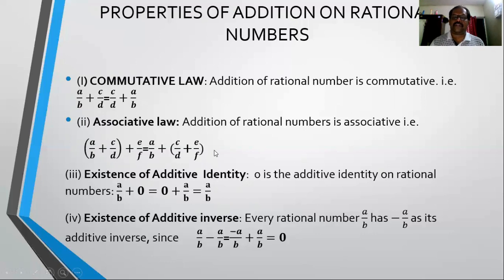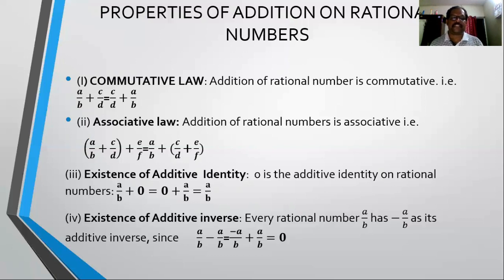Like in the case of natural numbers, the same rule can be applied. Like 1 plus 2 taken together plus 3 is the same as 1 plus 2 plus 3 taken together. The addition will remain the same. The same case is here.